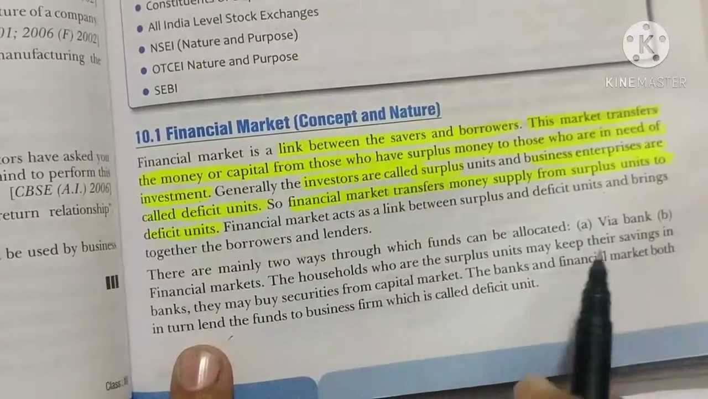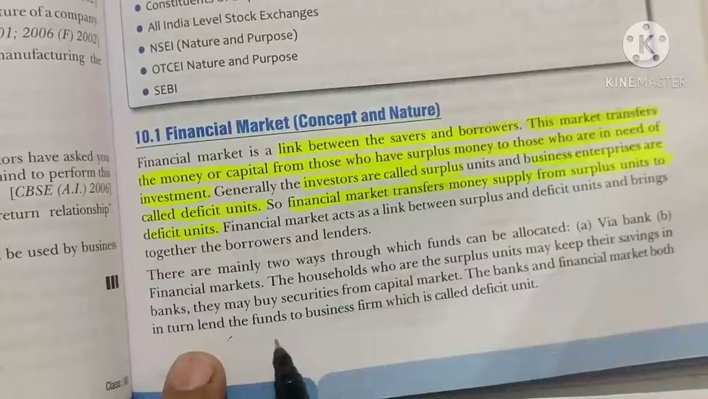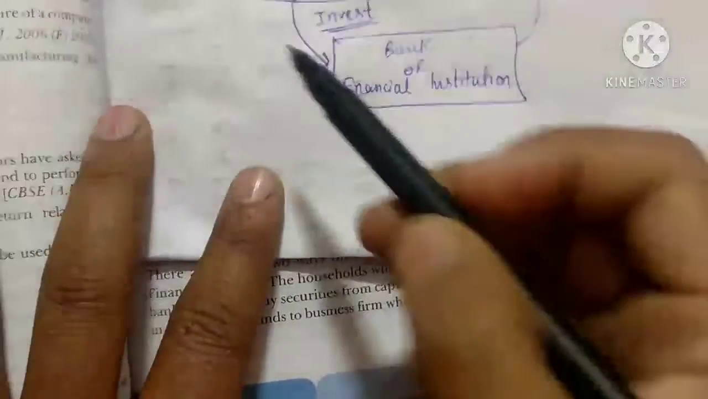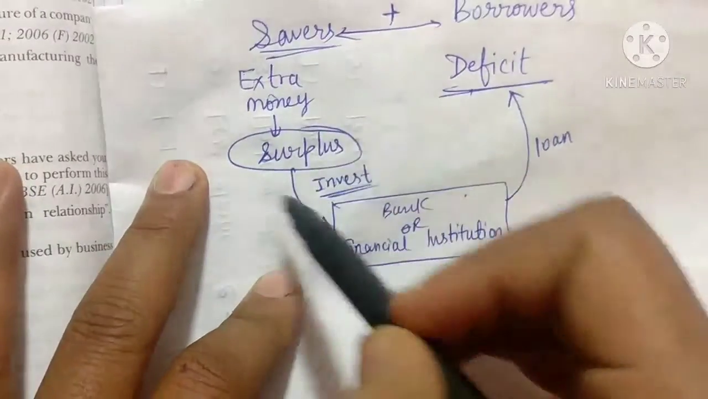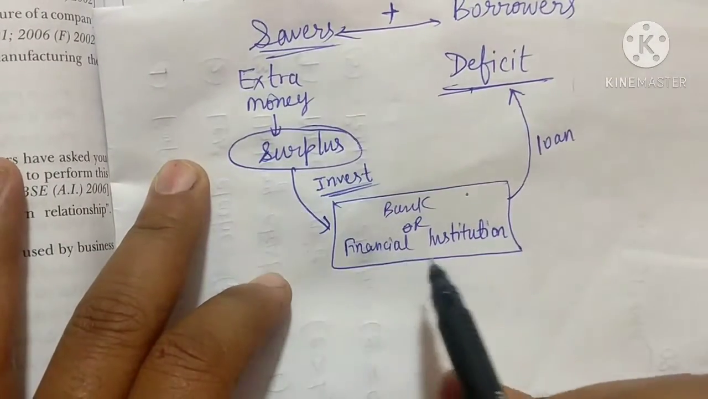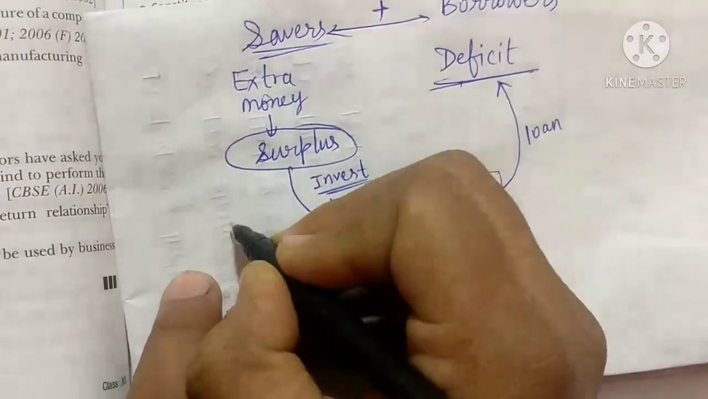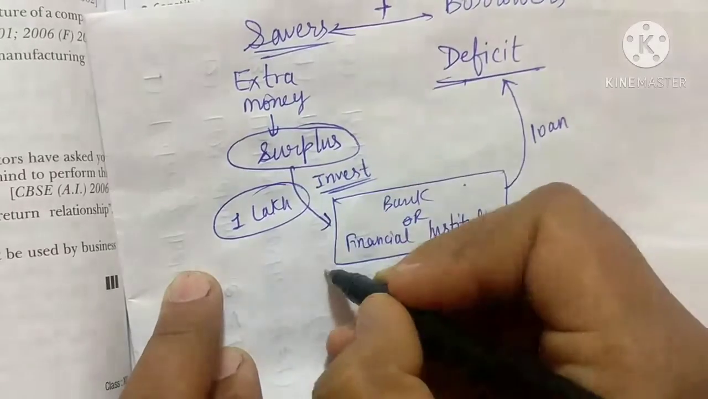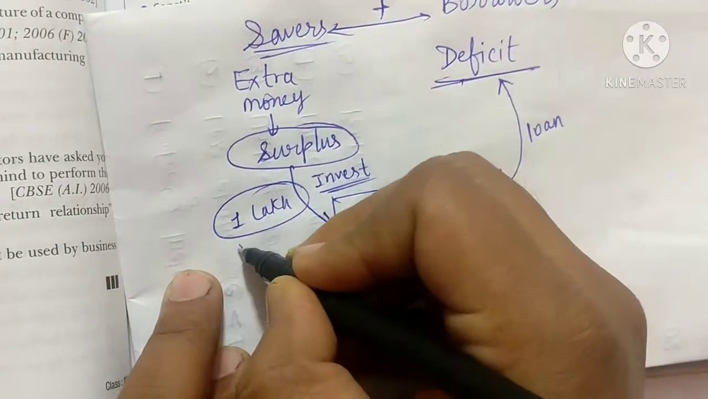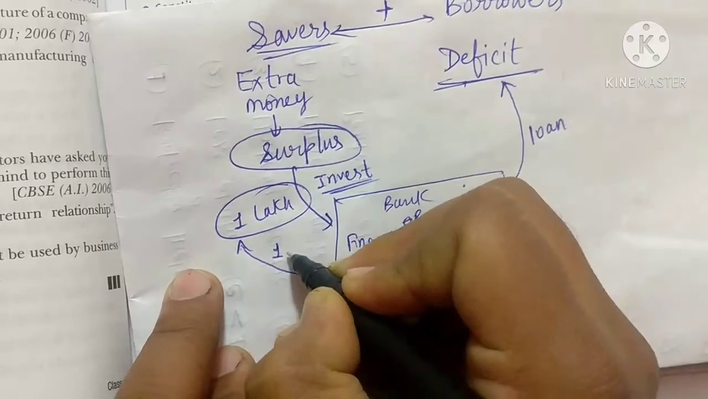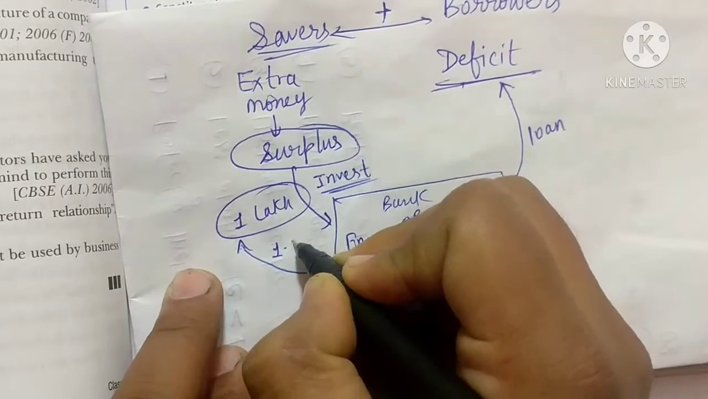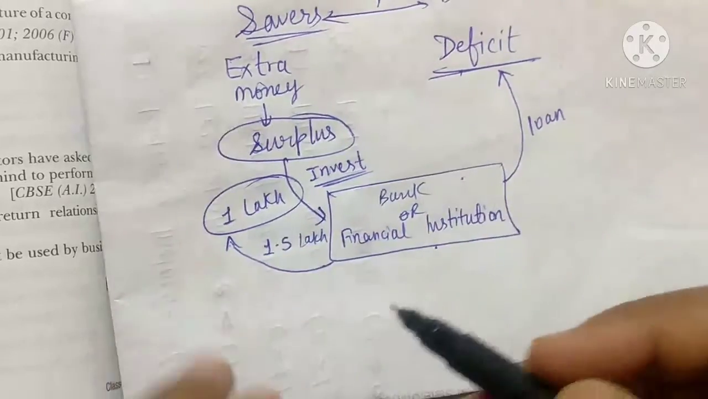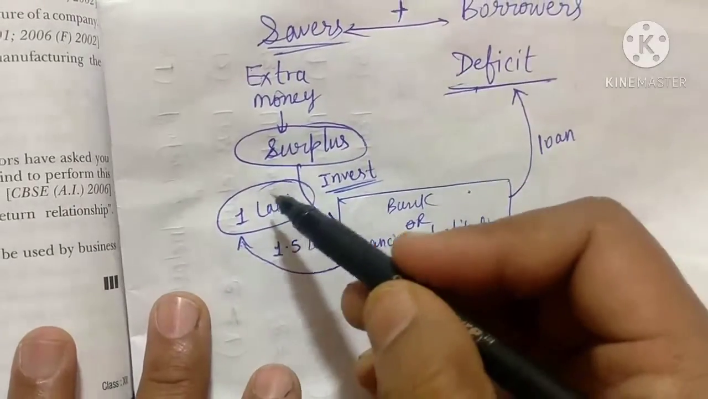The banks and financial markets both in turn lend the funds to the business firms, which are called deficit units. Now see, when these surplus units which are having extra money invest their money here, why are they investing? Suppose they are investing 1 lakh rupees here, so what in return do they want? More than 1 lakh rupees. It may be 1 lakh 50,000 rupees, or they can get 2 lakh rupees in return. They will get more rupees in return.